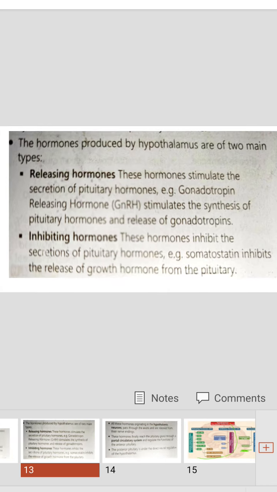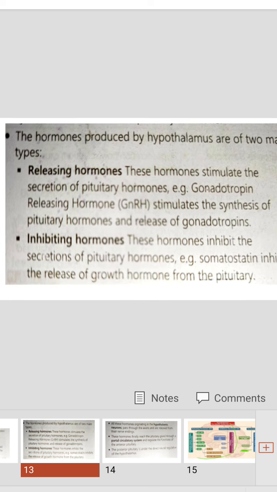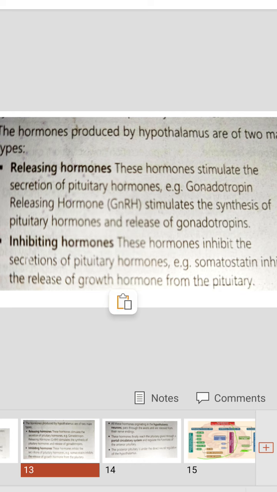The hormones produced by the hypothalamus are of two main types. What are the two different types of hypothalamic hormones? One is releasing hormones, which induce the release of gonadotropins. Next, inhibiting hormones. Releasing hormones stimulate the secretion of pituitary hormones.